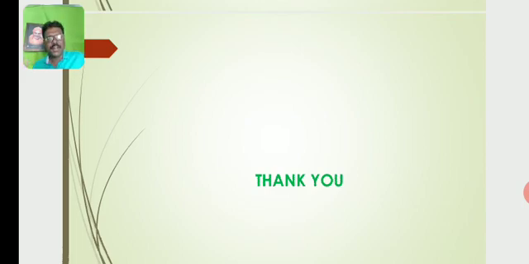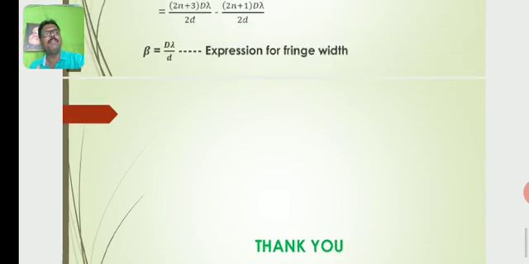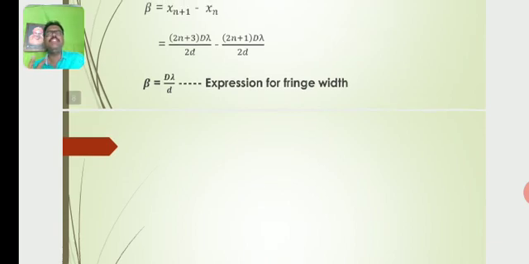Then what are the factors on which the fringe width depends? Fringe width depends mainly on three factors.